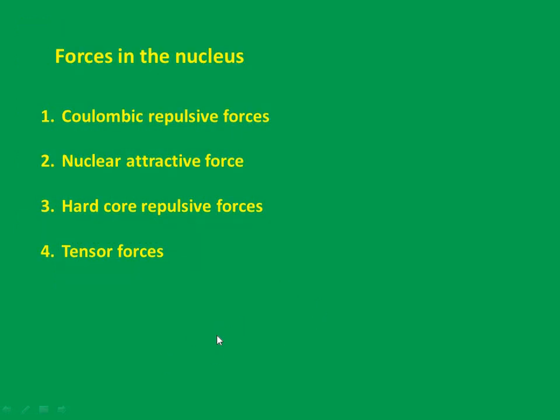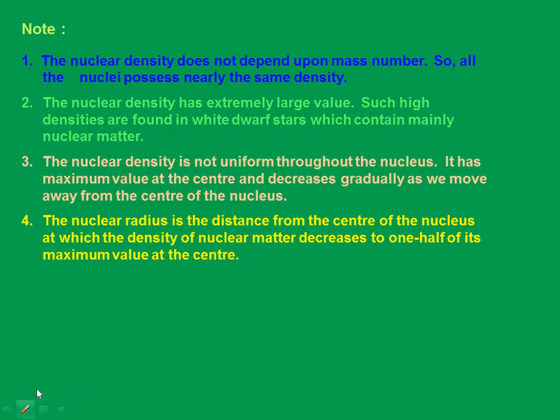So a very large value. I'll write down the value so that it will be clear for you: 2.30 × 10^17 kg per meter cube. Such a large value. Remember, this is density. Now the nuclear density is not uniform throughout the nucleus. It has maximum value at the center and decreases gradually as we move away from the center of the nucleus.